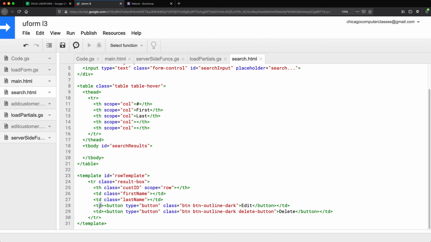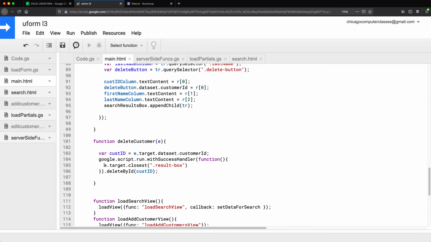It's going to check, does this have that class? No. Then it's going to go another one above, this tr. Does it have that? Yes. So then it's going to grab this element. So this way, when we find that element, we can simply just remove that element from the DOM. So with this, we should take care of that problem that it stays on the screen. Let's see what happens.